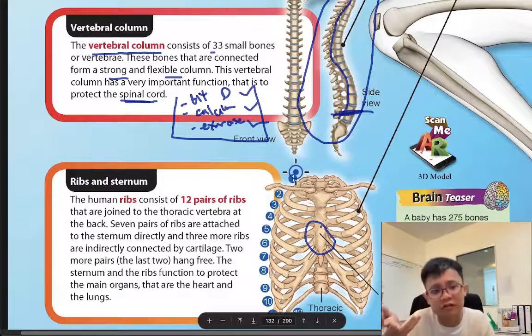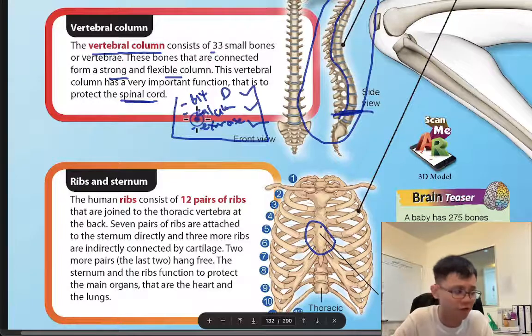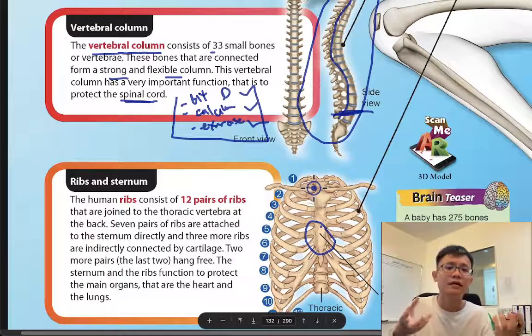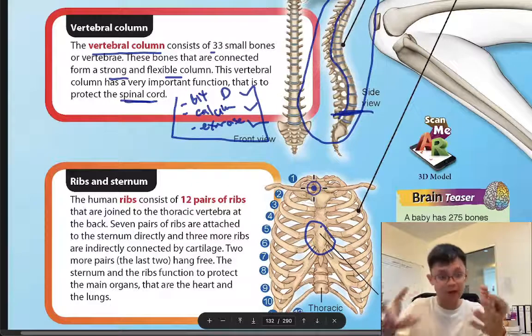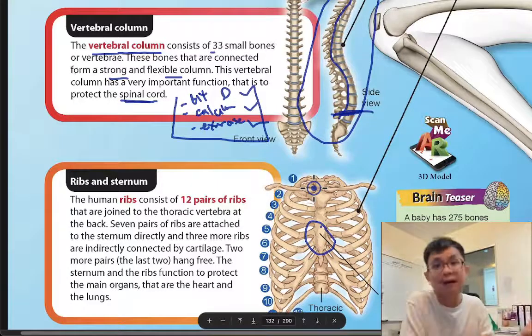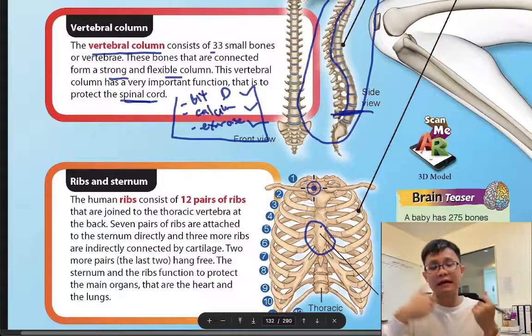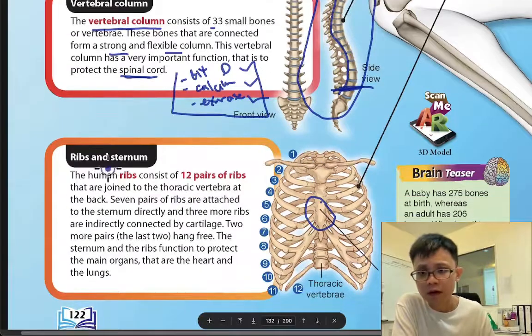But of course uncle is also the same lah. I say auntie because usually girls have more bone issues. Usually females have bone issues because they have babies. When they have a baby, the baby will take the calcium from the mother. That's why if you are a girl, you need to take care of your bone even more, because you will make a baby. Guys don't make babies, so their bone is okay. Once you have a baby, the baby will take the calcium from the mommy. So you need to be careful.